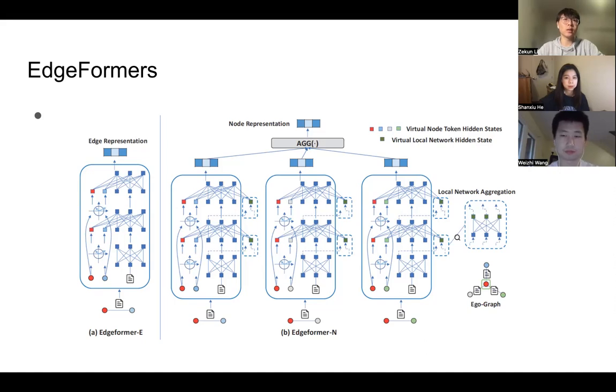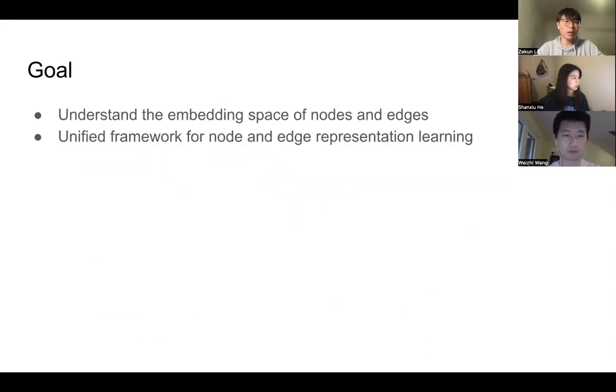And our goal is to understand the learned embedding space of nodes and edges. Besides, we also try to explore a unified framework for node and edge representation learning.